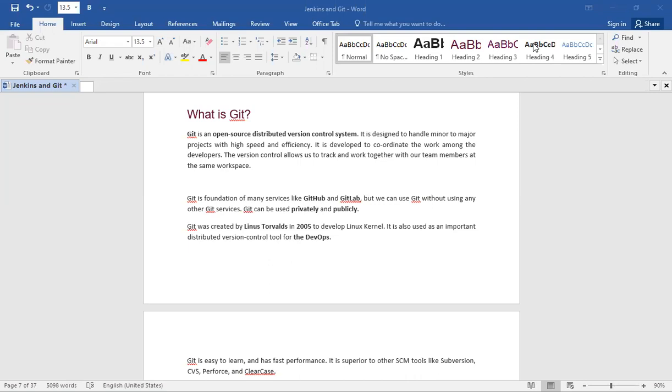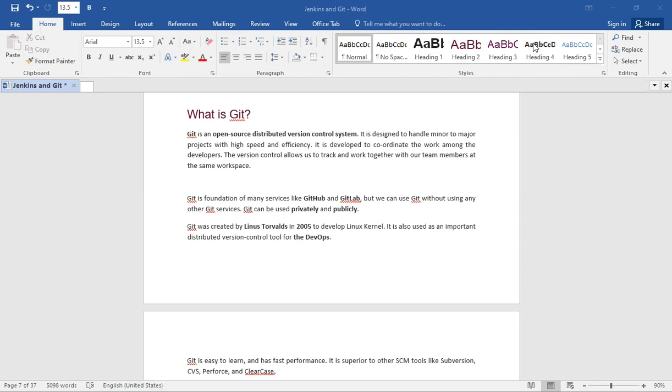Git is the foundation of many services like GitHub and GitLab, but we can use Git without using any other Git services. Git can be used privately and publicly. Git was created by Linus Torvalds in 2005 to develop the Linux kernel.